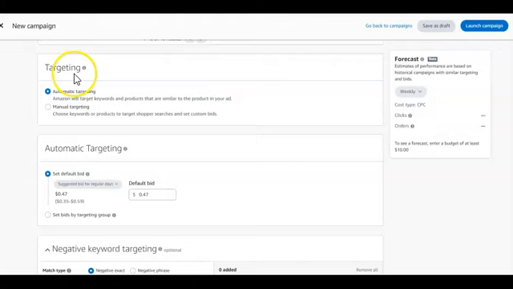Now the next step is still on the same page. You'll come over here under targeting. You're going to choose, yeah, we can start with the automatic first. You can leave it on automatic. Your first campaign is going to be automatic. And what that means is that Amazon is going to be the one to decide what automatically promotes your book and decide which categories or which audience fits best to showcase your book. So for the automatic, you don't have much control. Amazon decides. But the manual is where we're going to select the keywords we want to target and the books we also want to target. But for the first one, we're going to use the automatic.